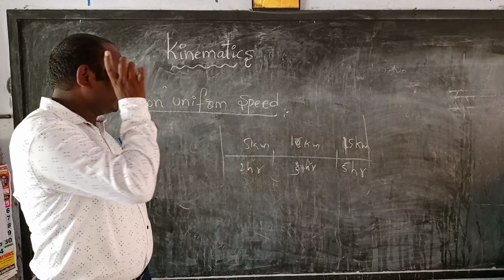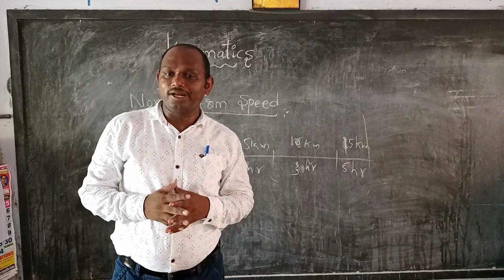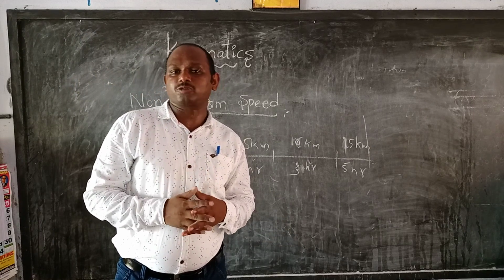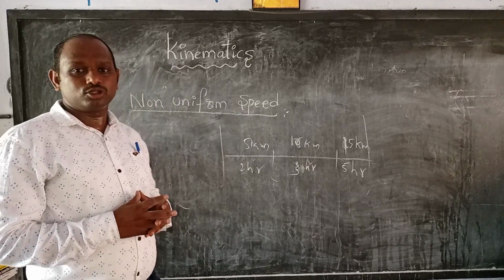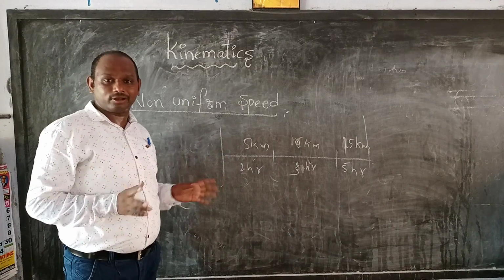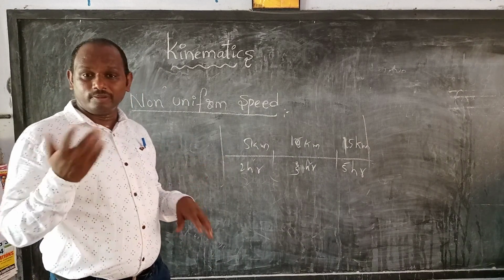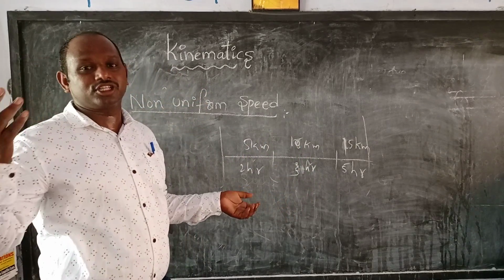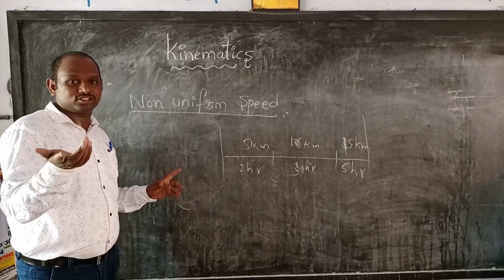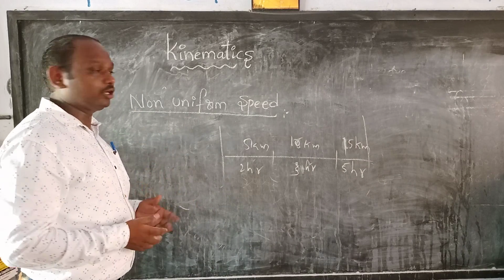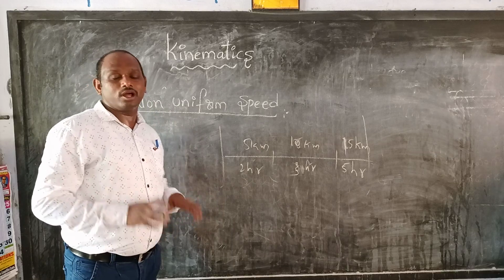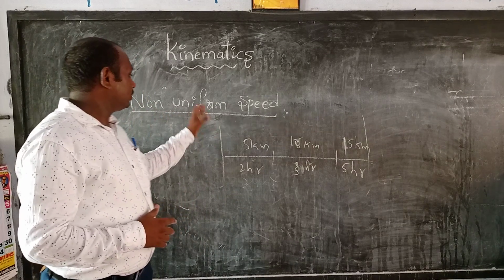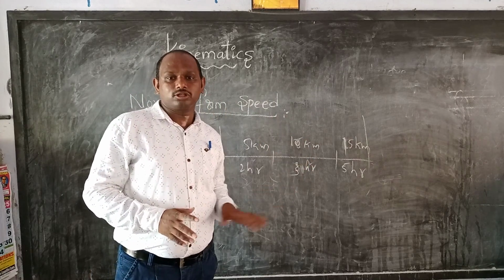Next, speed: the definition of speed is over. Speed mainly has 2 types, uniform and non-uniform speed. Other types like average speed and instantaneous speed, velocity and acceleration, I will do in other videos. In this class, only uniform and non-uniform speed.